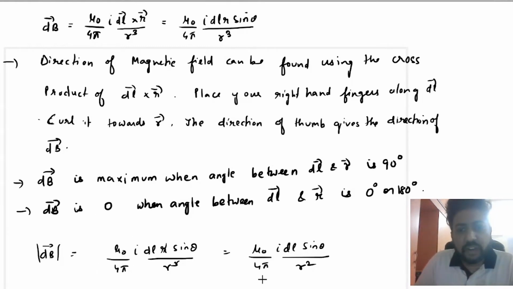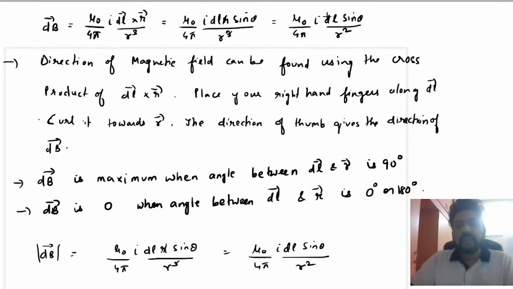dB is equal to mu naught upon 4 pi, so one r will get cancelled out and you will get mu naught upon 4 pi I dl sine theta upon r square. Okay, so if you remember in Coulomb's law, you have seen that the electric field was inversely proportional to r square. Here also the magnetic field is inversely proportional to r square, but the difference there was it was in the radial direction, but dB vector is not in the radial direction. It is in the direction along this cross product.